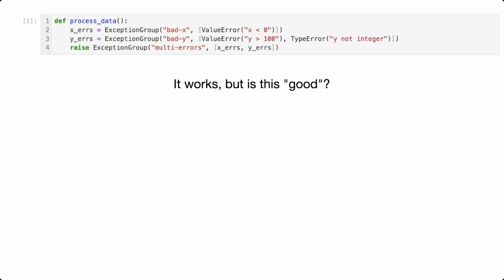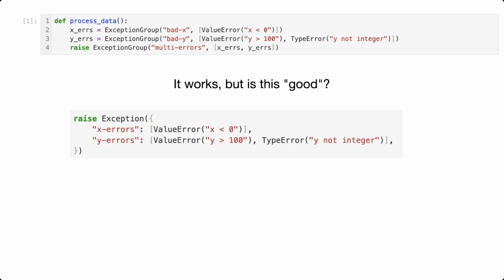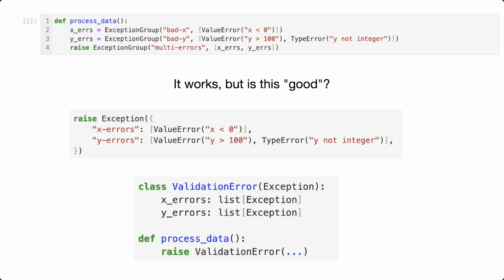Before you go and rewrite all your validation code, I want you to think about whether or not this output is useful. I think in most cases like this, we care more about the errors per value rather than grouping the errors by type. And if we're not grouping by type, then maybe simpler solutions should be used, like dictionaries or bespoke exception classes.